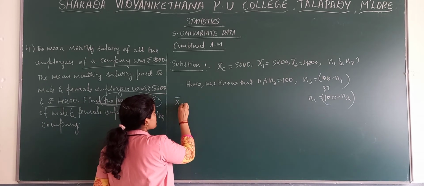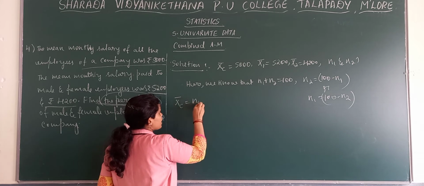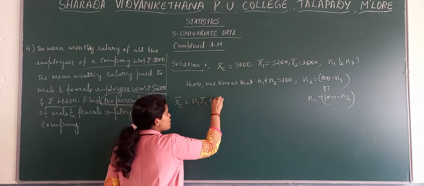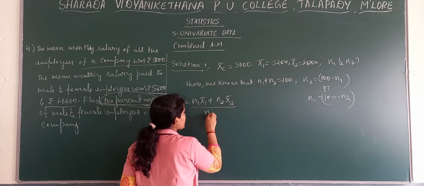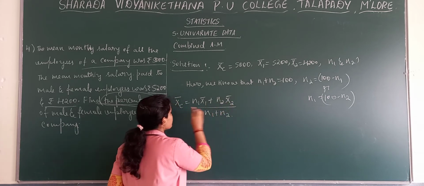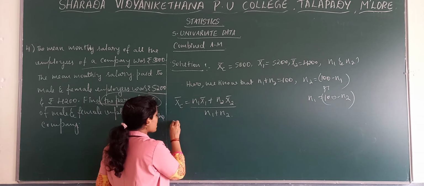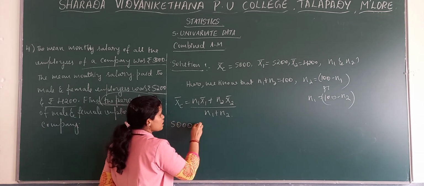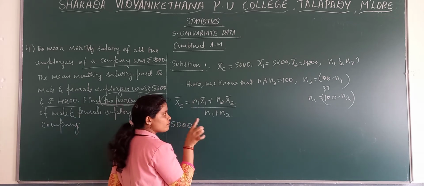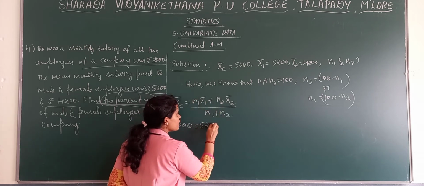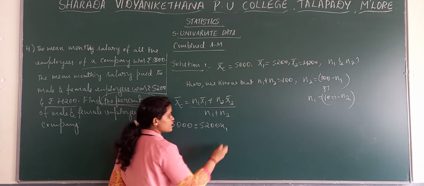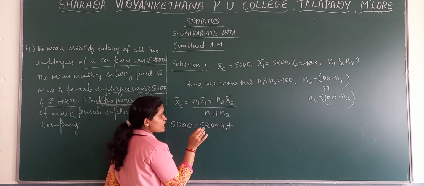Now we write the formula here. Formula is x bar c is equal to N1 into x bar 1 plus N2 into x bar 2, divided by N1 plus N2. X bar c that we know as 5,000 is equal to N1 value is missing. X bar 1 we know, 5,200. We write N1 as it is, plus N2 is once again missing.